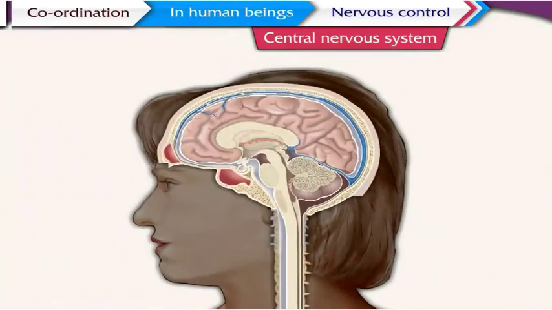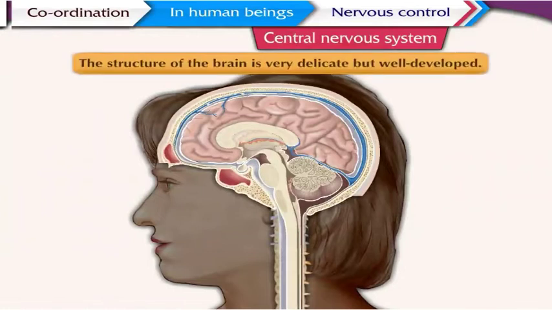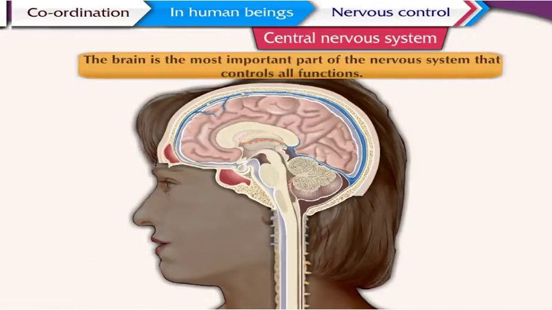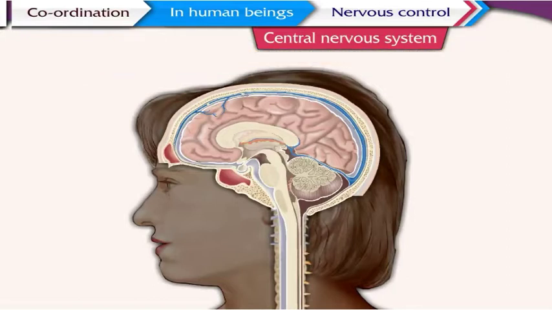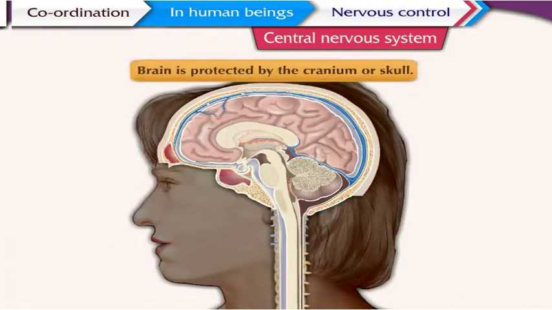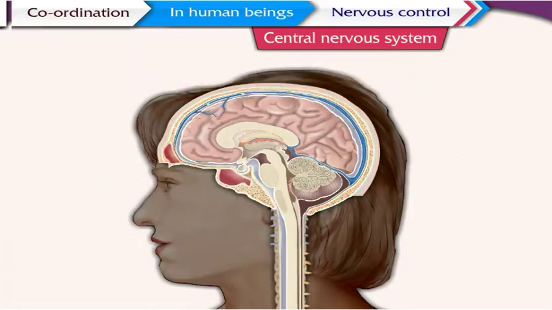Brain. The structure of the brain is very delicate but well developed. The brain is the most important part of the nervous system that controls all functions. The brain is covered by a bony structure called the cranium or skull, because of which it is protected.